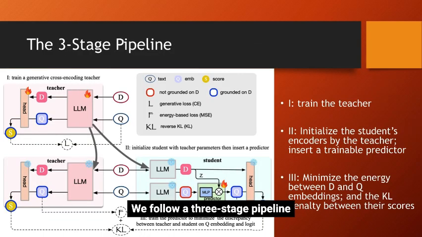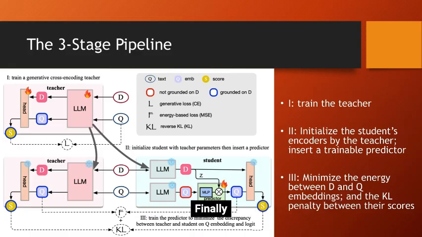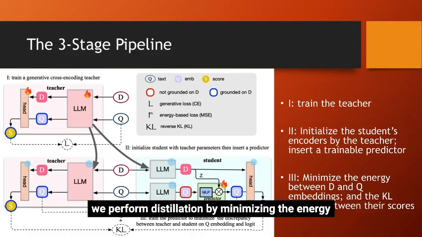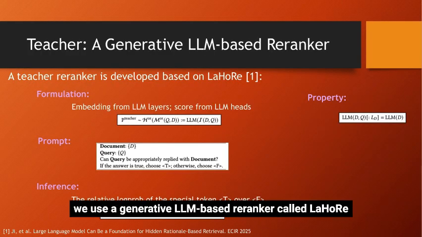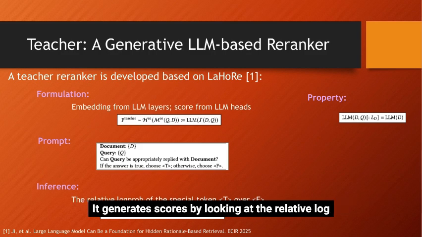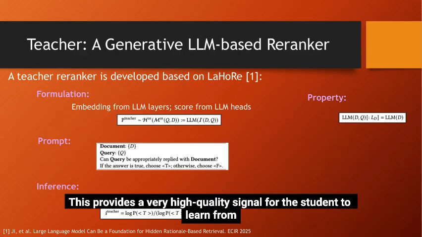We follow a three-stage pipeline. First, we train the teacher re-ranker. Second, we initialize the student's encoders using the teacher's weights and insert our trainable predictor. Finally, we perform distillation by minimizing the energy between embeddings and the KL penalty between their final scores. For the teacher, we use a generative LLM-based re-ranker called LREC. It generates scores by looking at the relative log probability of specific true or false tokens within the LLM's head. This provides a very high-quality signal for the student to learn from.